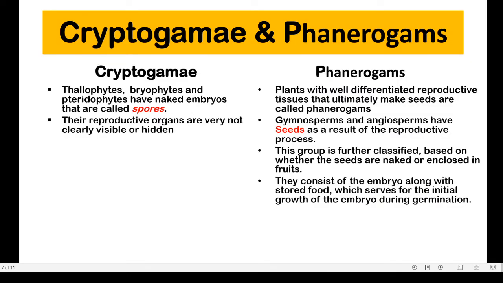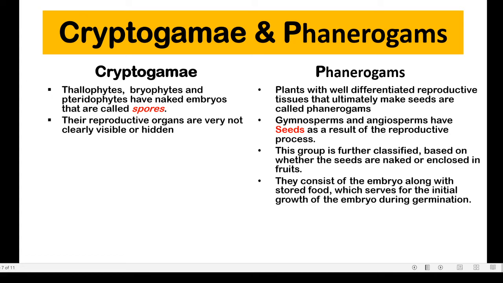Now, depending upon the structure of the reproductive organs, the Kingdom Plantae is classified as cryptogams and phanerogams. The cryptogams comprise thallophytes, bryophytes, and pteridophytes, which have an embryo called spores. So whenever there are favorable conditions or moisture, these spores germinate into the plants. The reproductive organs are not very clearly seen, or we can say they are hidden in cryptogams.